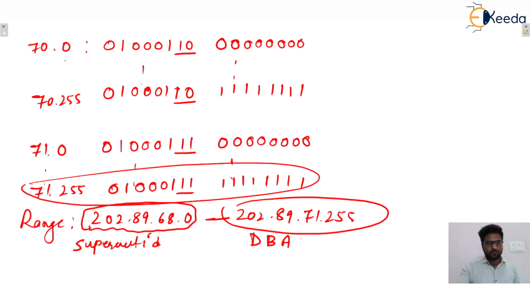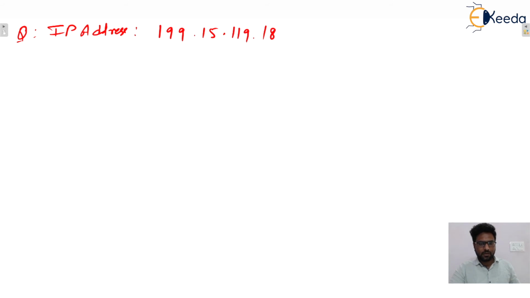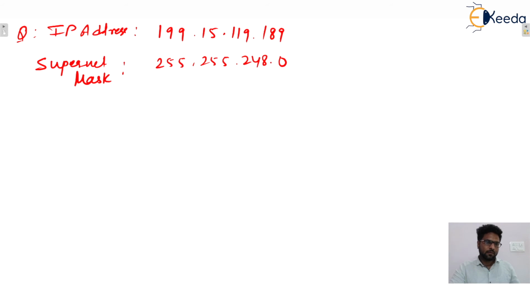So we are moving to the next problem. Write down the next one. Let's say one IP address is given to you, that is 199.15.119.189, and the supernet mask is given, that is 255.255.248.0. Then the first question is what is the supernet ID? So perform the bitwise AND.